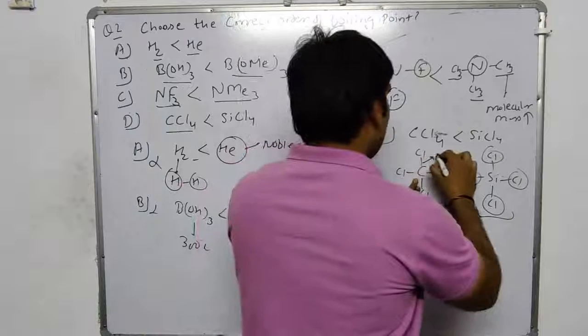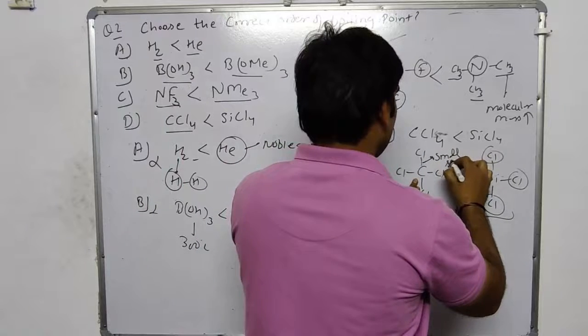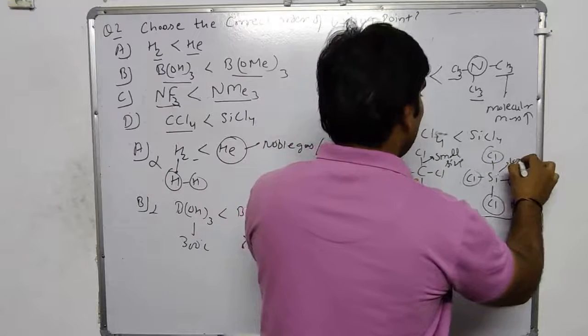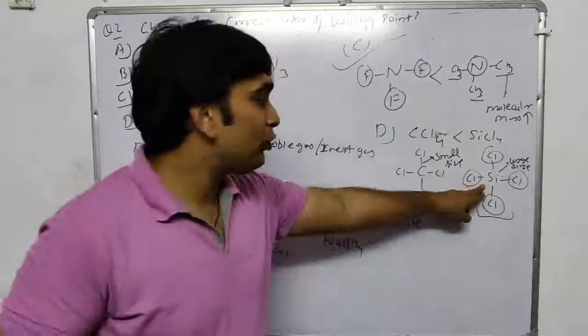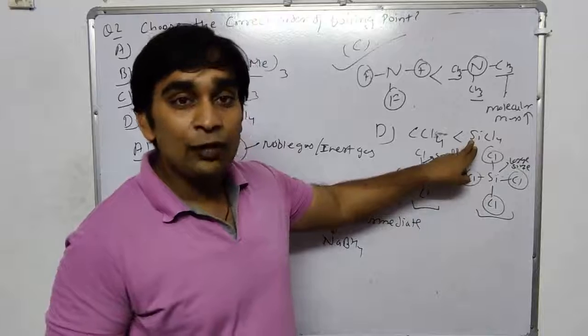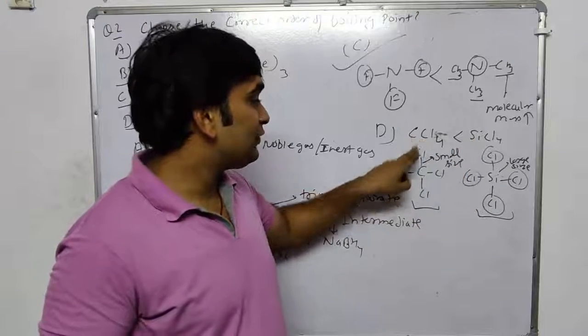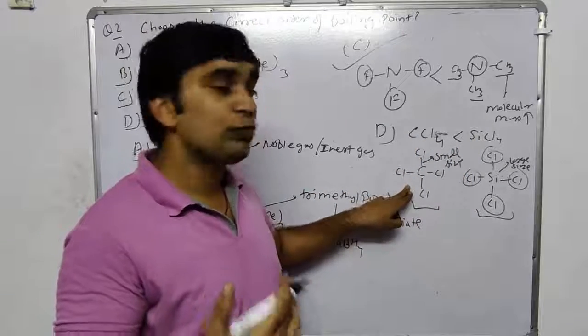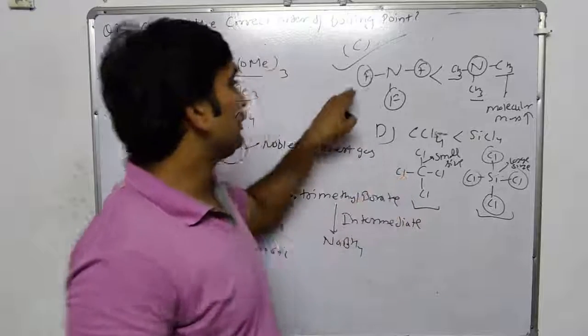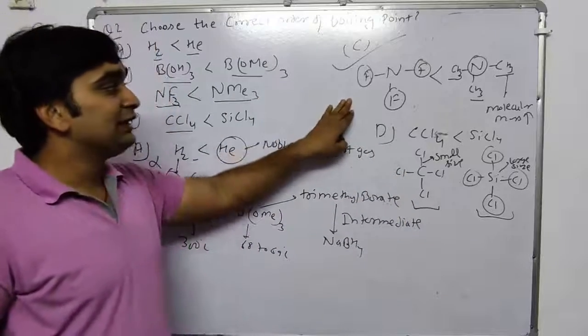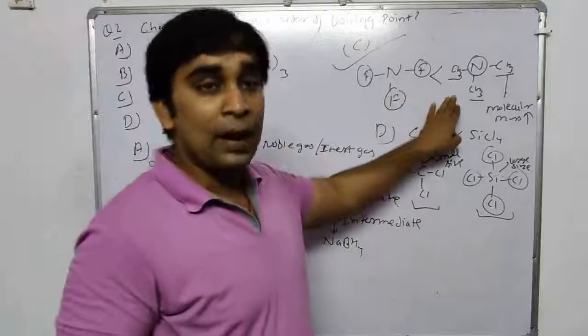Carbon is small in size and silicon is large in size. Due to the large size of silicon, it has a larger boiling point, and CCl4, due to the small size of carbon, has a low boiling point. So the correct option is NF3 is less than trimethylamine.